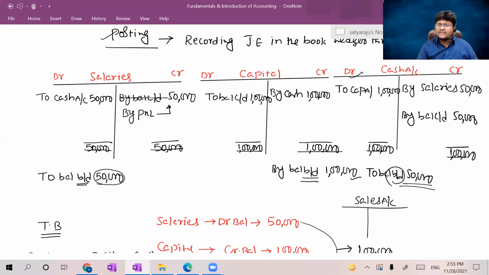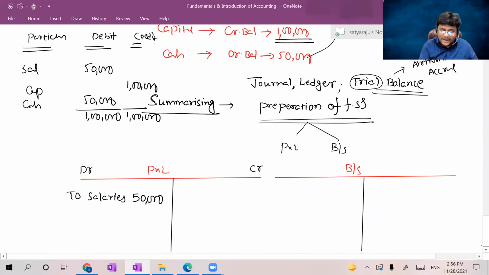Two aspects are there. Cash is an asset, increase in asset should be debited. So cash account was debited. Sales is an income, increase in income should be credited. So the entry was cash account debit to sales account. Cash account debit to sales account means debit, credit. Under credit side, by cash. Sales was credited, so by cash. So the entry was cash to sales, the posting was by cash. If balance is appearing here, it should not be balanced, it should be transferred to P&L. Now sales to P&L means in P&L by sales, right?